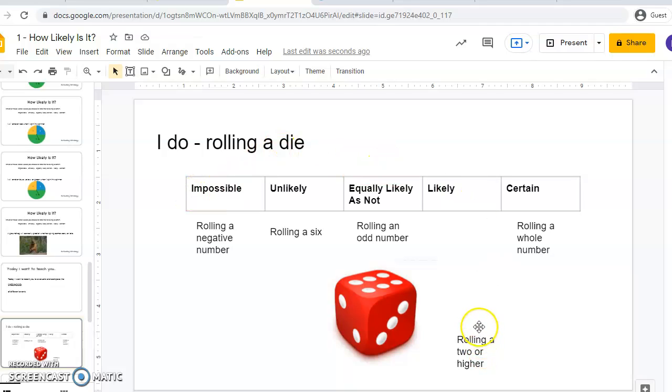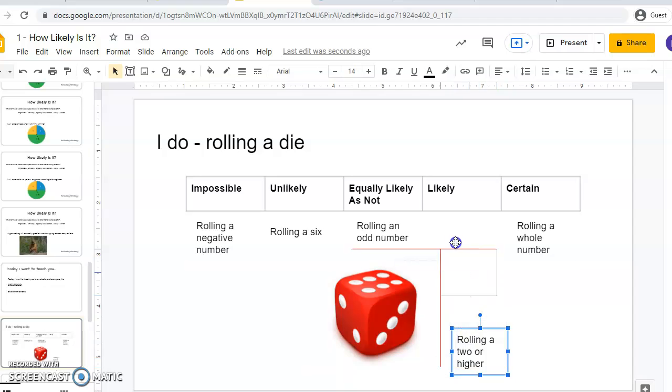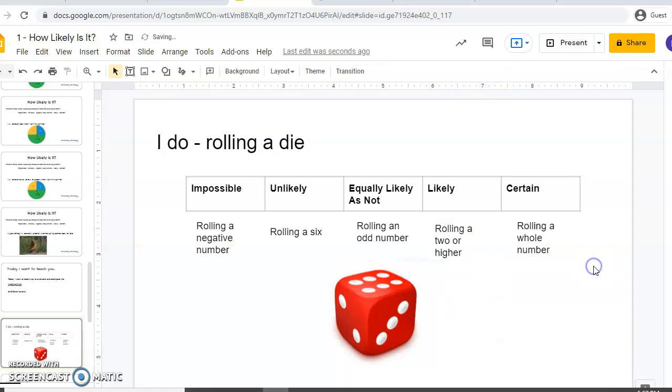Last one, rolling a 2 or higher. Well, that's 5 out of the 6 possibilities. 2, 3, 4, 5, 6 all would be a 2 or higher. So there's a pretty good chance I'm going to do that. It's not certain. I could get a 1, but it is likely. So I'm going to slide that one up to likely. That's how we evaluate the likelihood of certain events.